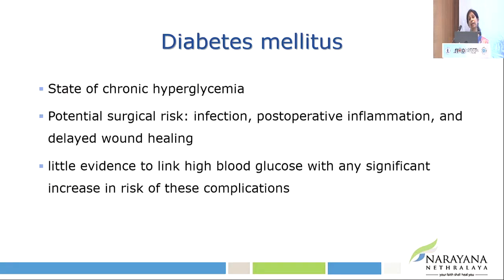The next common coexisting disease is diabetes, which is a state of chronic hyperglycemia. And hyperglycemia, we know from other literature related to cardiac or non-cardiac surgery, has a potential risk of increased postoperative inflammation, delayed wound healing, as well as surgical site infection, which in ophthalmology would mean the dreaded endophthalmitis. However, there is no definitive evidence linking hyperglycemia with any of these complications in eye surgery.